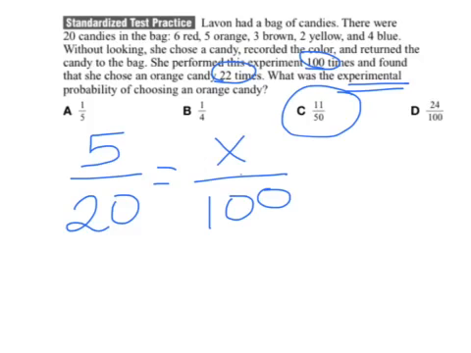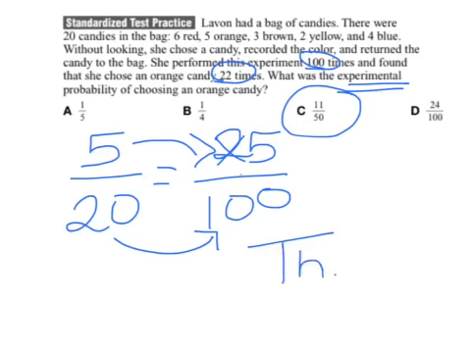I could also solve it by just doing equivalent fractions. I multiply by 5, I multiply by 5. She should have pulled an orange candy 25 out of 100 times. That is the theoretical probability. What actually happened when she did it was she pulled an orange candy 22 times. So very close, but that's a really good way for you to see the difference between experimental and theoretical probability. Good luck.